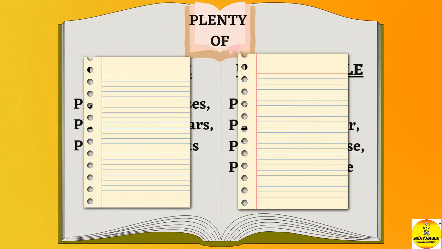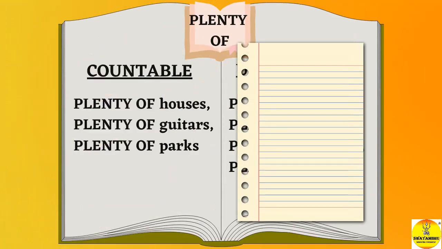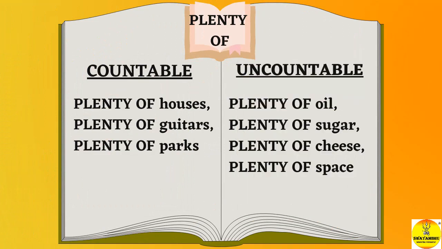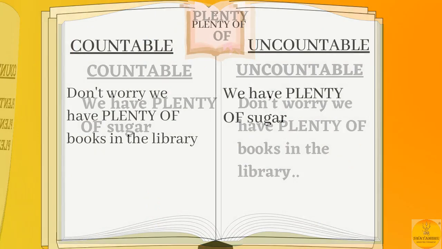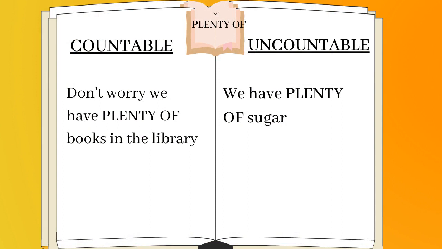Plenty of. Countable: plenty of houses, plenty of guitars, plenty of parks. Uncountable: plenty of oil, plenty of sugar, plenty of cheese, plenty of space. We have plenty of sugar. Don't worry, we have plenty of books in the library.